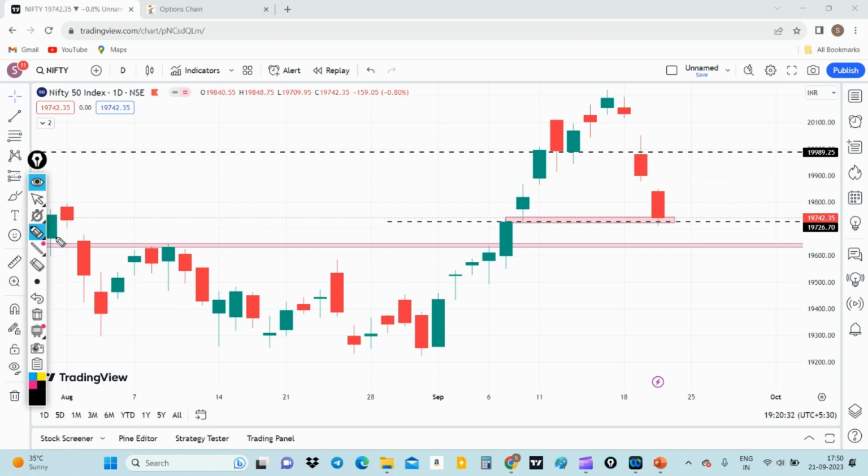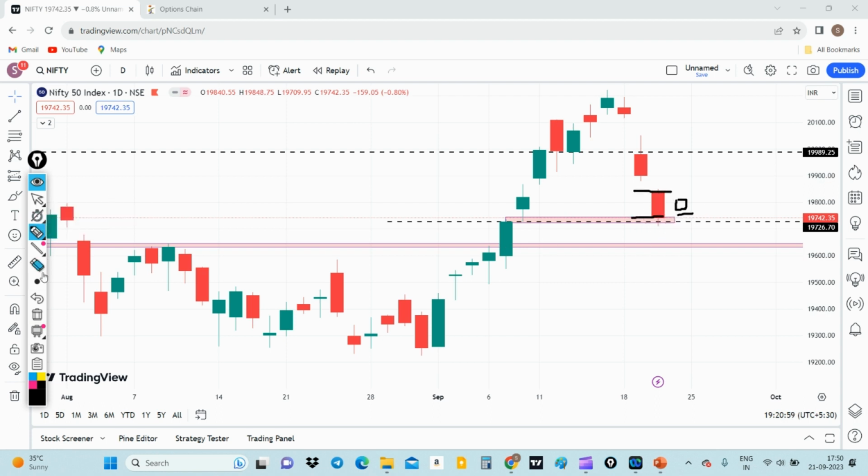For now, after seeing so much of a 500 points down in the Nifty, we most probably will see a minor pullback or maybe a consolidation. Tomorrow's candle, if Nifty opens flattish somewhere around 19,740, then we might expect an inside candle, in between today's opening and the closing price.